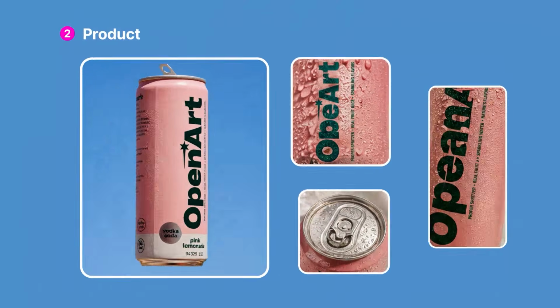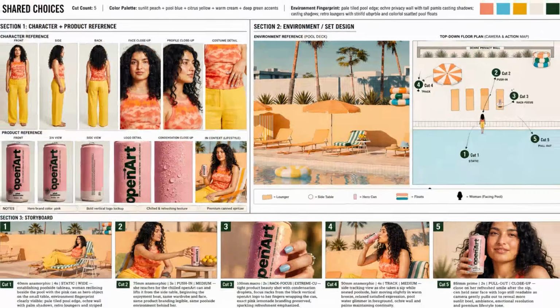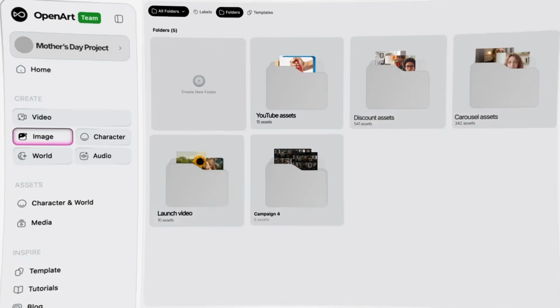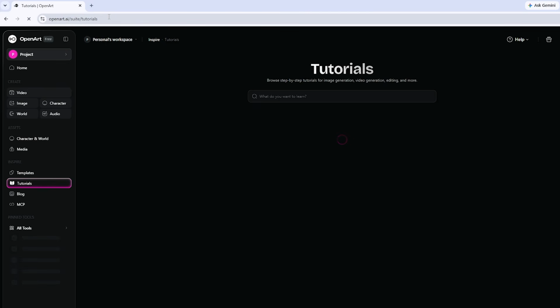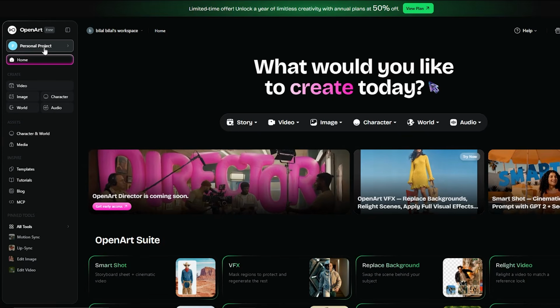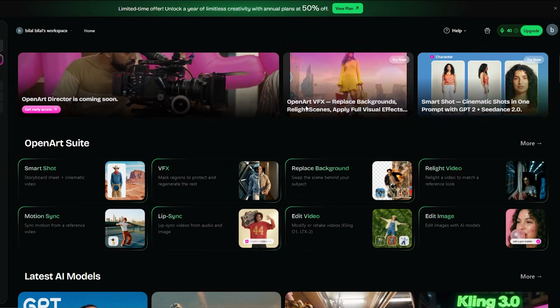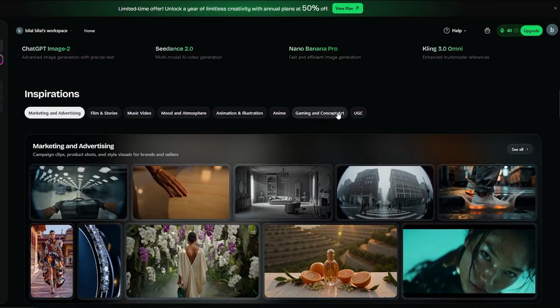Today, I'm going to show you exactly what Director does, how it works, and why it's different from every other AI video tool I've used. Head to openart.ai/suite/director.